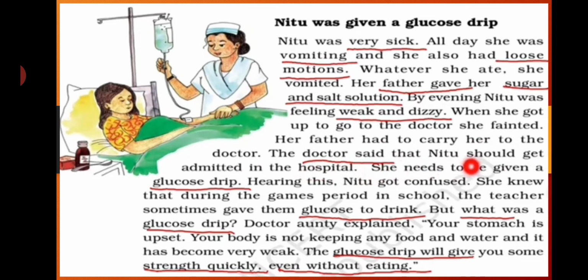The doctor said that Neetu should be admitted to the hospital and she needs to be given a glucose drip. Hearing this, Neetu got confused. She knew that during the games period in school, the teacher sometimes gave them glucose to drink. But what was a glucose drip? A glucose drip is something very interesting. It can give you energy and strength even without eating.